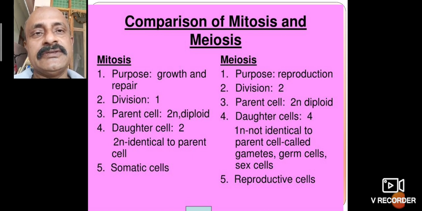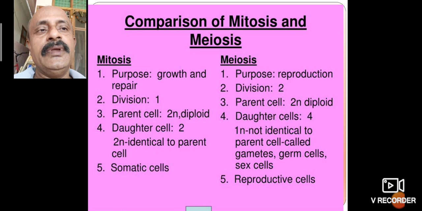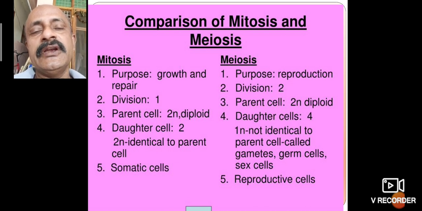The main purpose of mitosis is growth and repair of the cells. The purpose of meiosis is reproduction, and also reducing the number of chromosomes. Mitosis takes place in only one division; meiosis has two divisions. Mitosis occurs in a diploid nucleus, with parental cells or diploid cells. But in meiosis the daughter cells are haploid, or gametic cells, with only one set of chromosomes, not two sets.